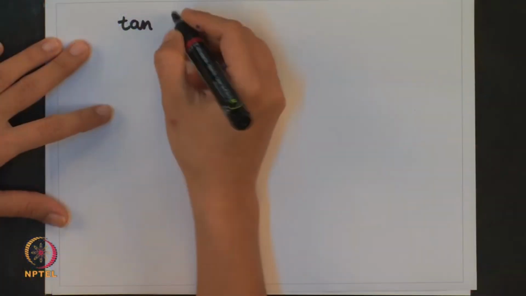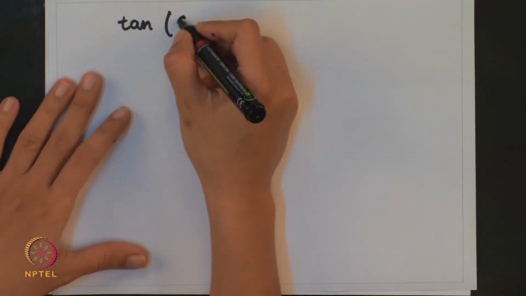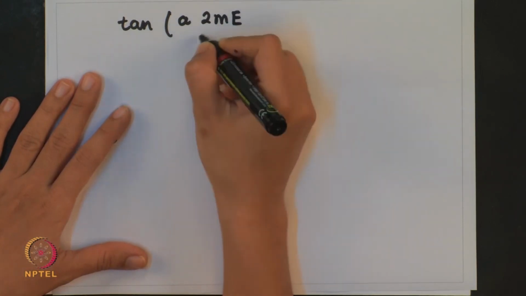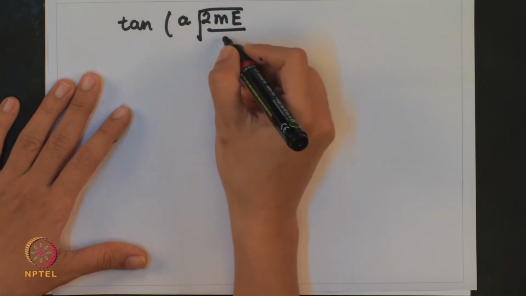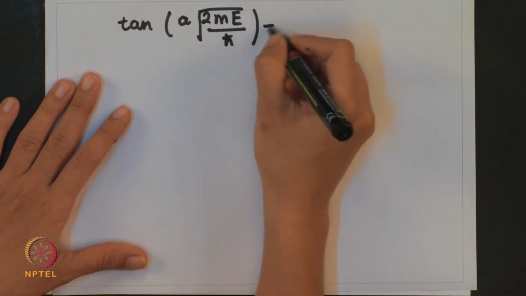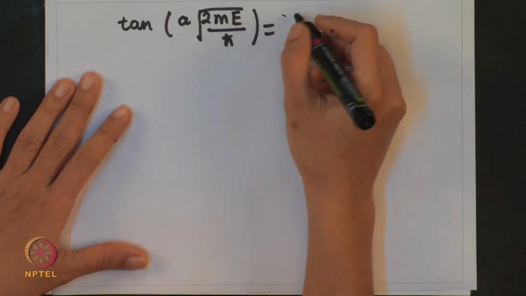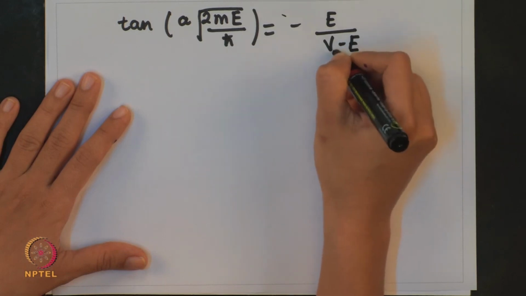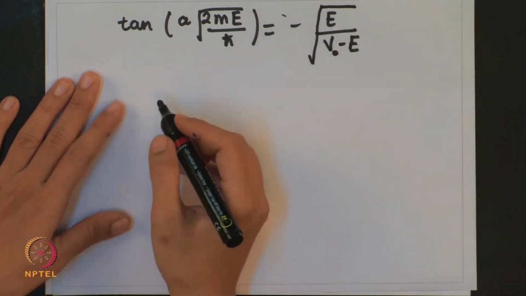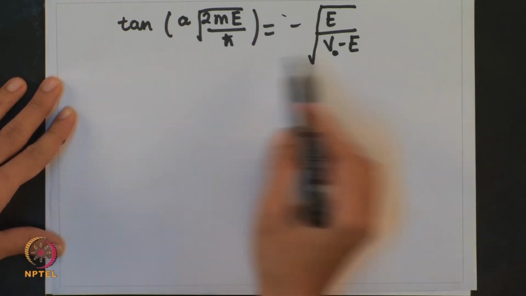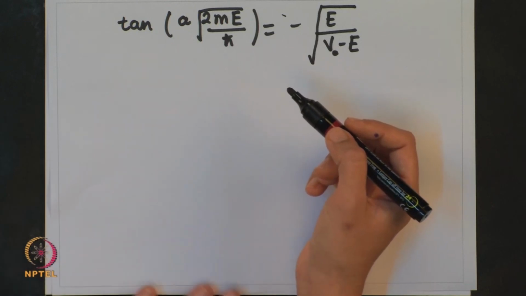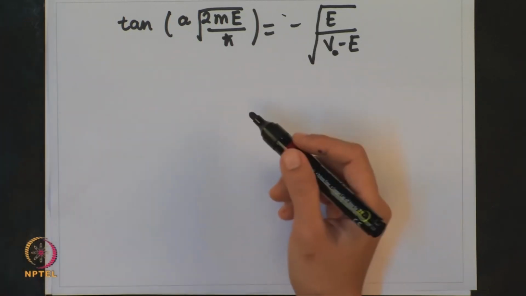We can rewrite this by resubstituting for k1 and k2, with square roots of 2mE and 2m(V naught minus E). And using this you can easily sketch the form of the wave function. That I leave it to you all.